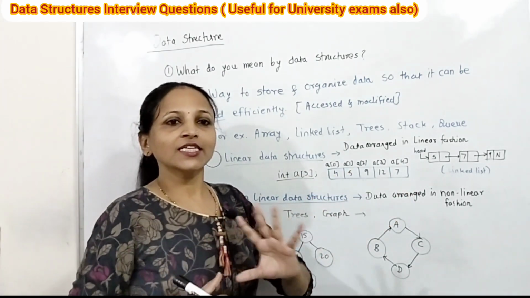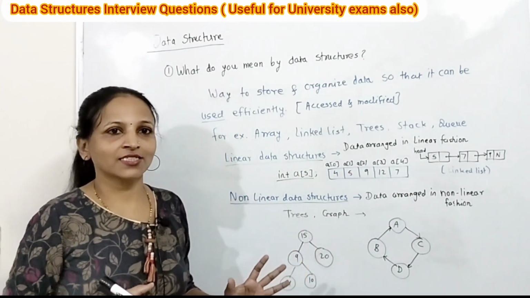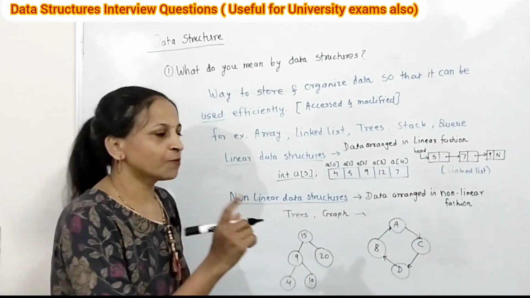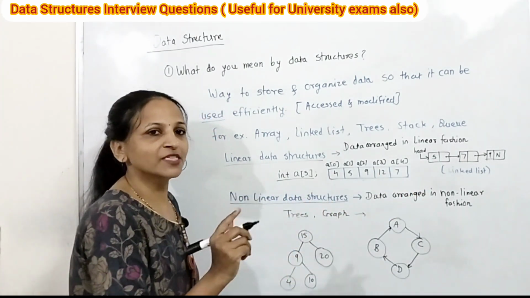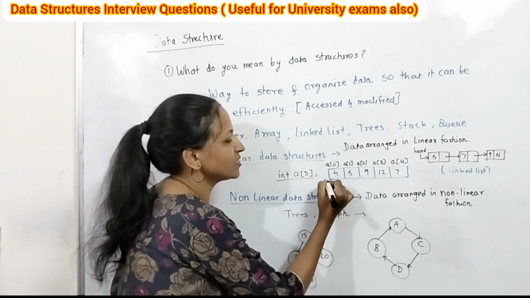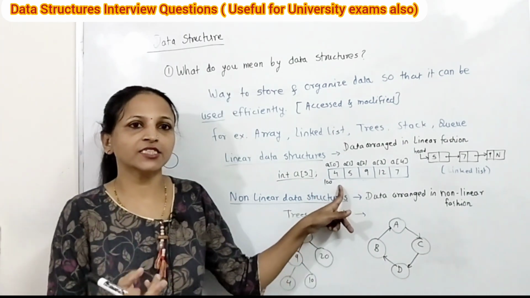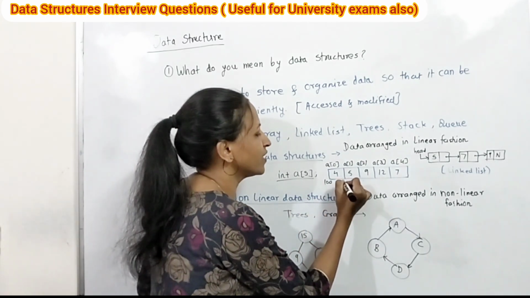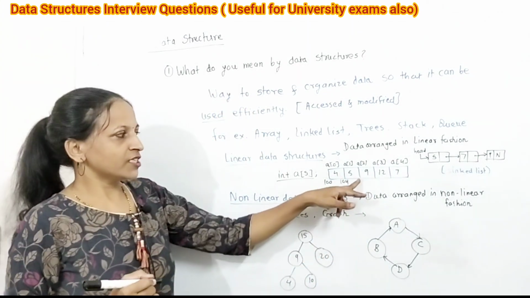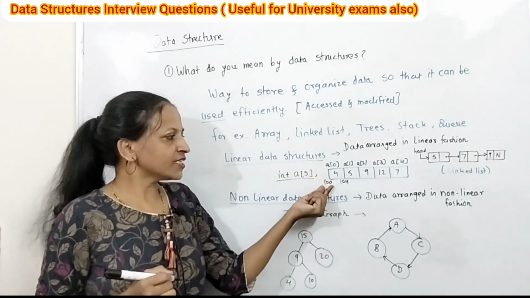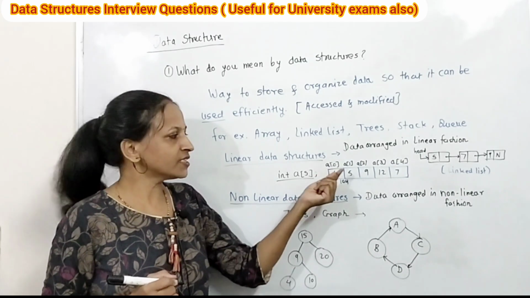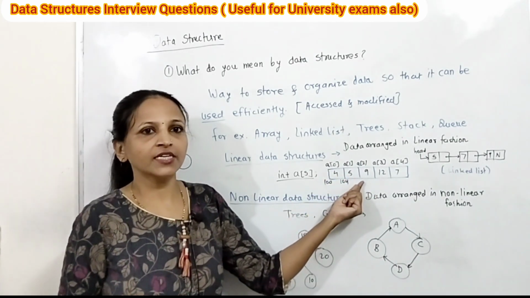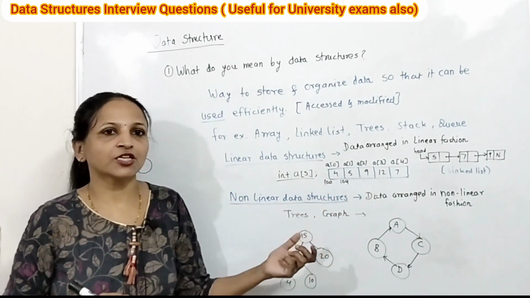You can say these are the characteristics of this array data structure, meaning how the elements are stored contiguously inside a memory. Suppose the first element 4 is stored at address 100, and one integer takes 4 bytes, then of course the second element will be stored at location 104. The first element is at 100, taking 4 bytes, then the next is at 104. In the same way the next elements are stored.